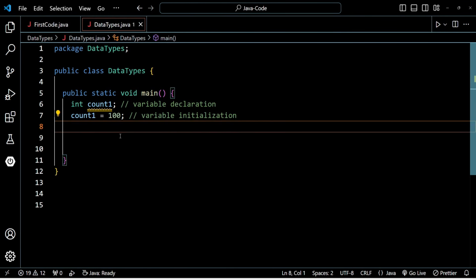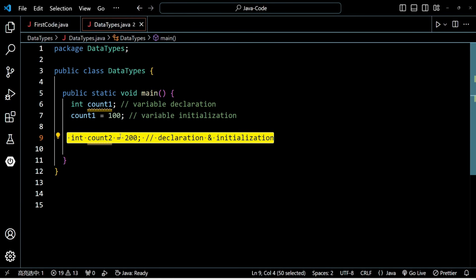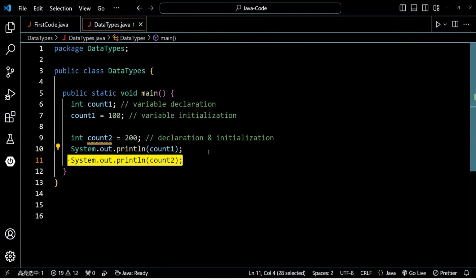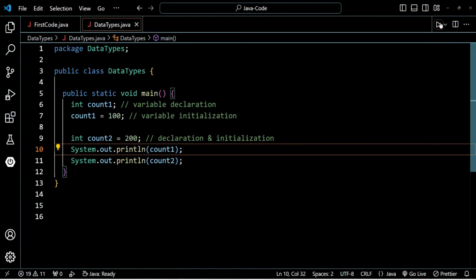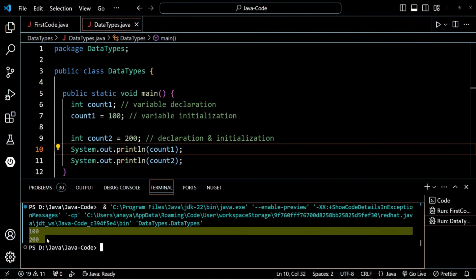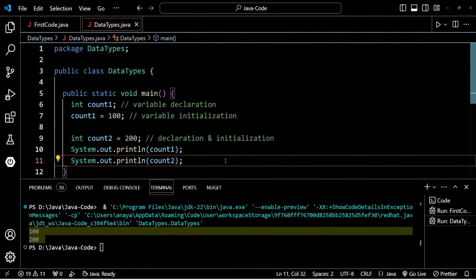Okay, so now this declaration and initialization can be done in a single line, and that is how, like this. Okay, that is how we declare and initialize in the same line. Now we can print these variables count1 and count2, and if I run the Java program, here in the output you will find the values 100 and 200.